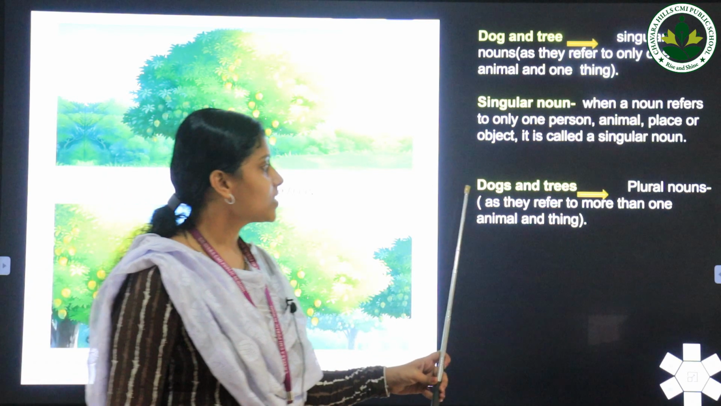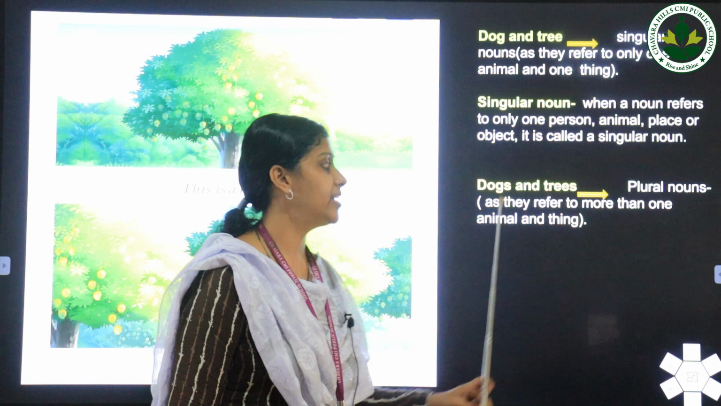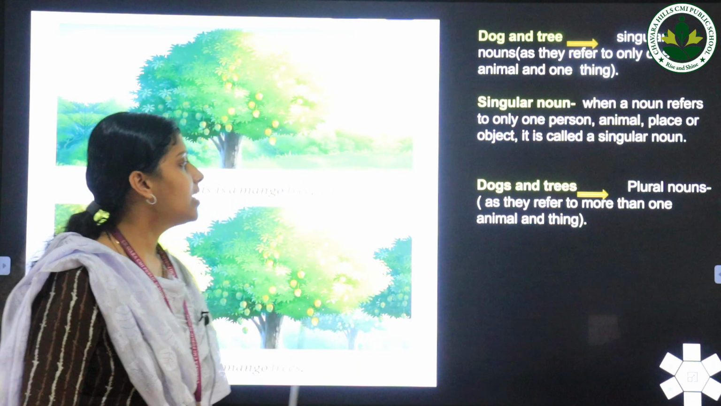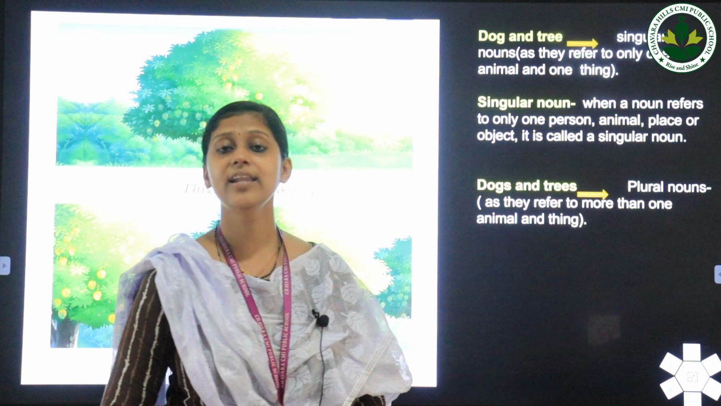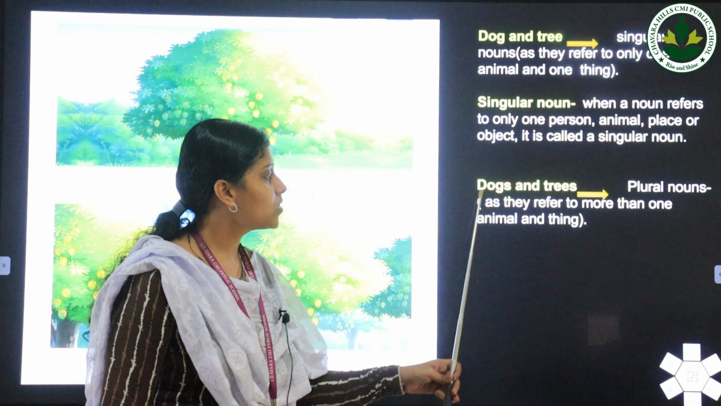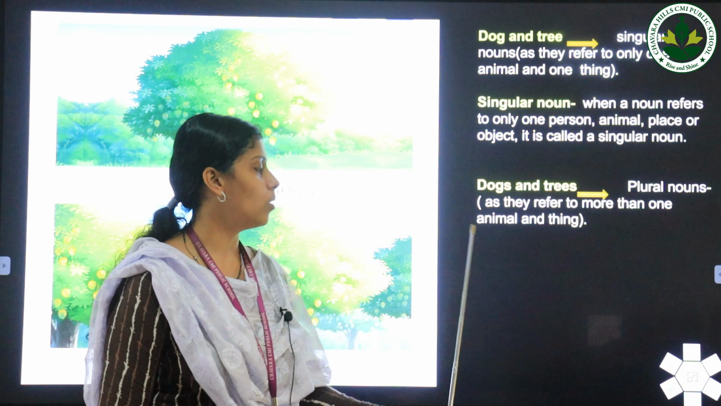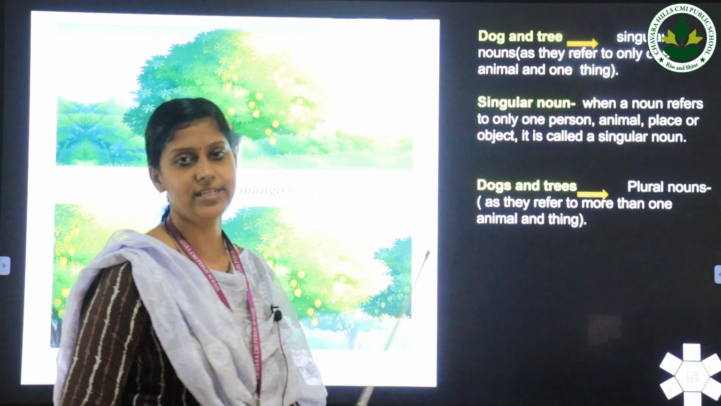Look at these words. Here dogs and trees are plural nouns, as they refer to more than one animal and thing.